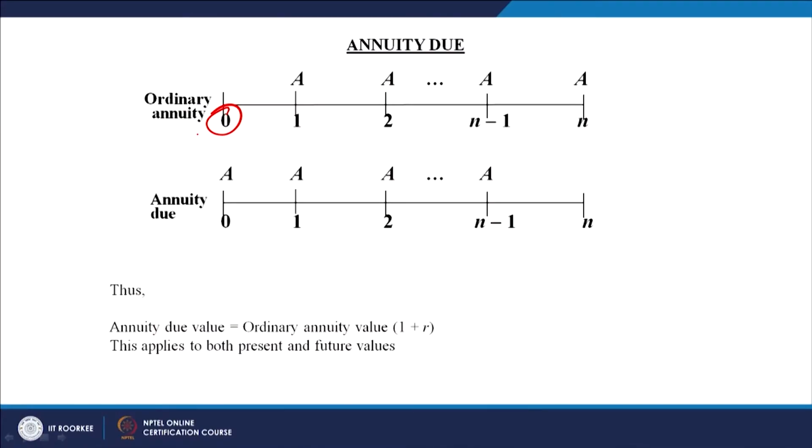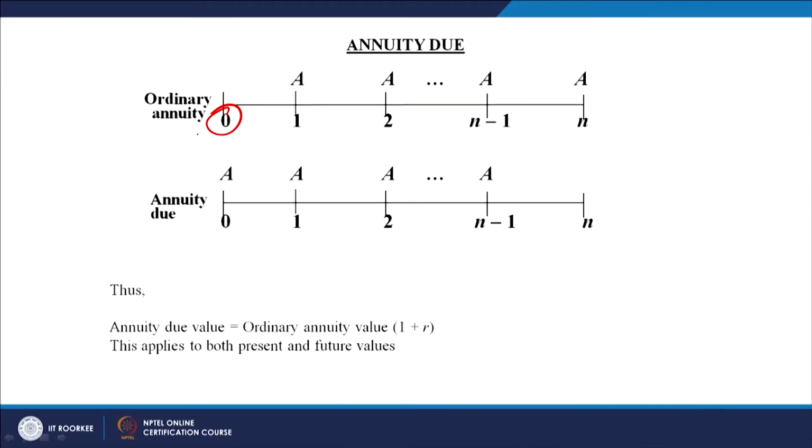When the cash flow is occurring at the beginning of the year, it is called the annuity due. Otherwise, in the normal annuity which we expect, we assume that in the 0 period, in the current period, the cash outflow will occur, and over the subsequent years the cash inflow will occur, and that will normally occur at the end of the year, not in the beginning of the year.